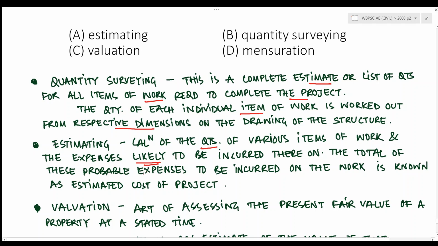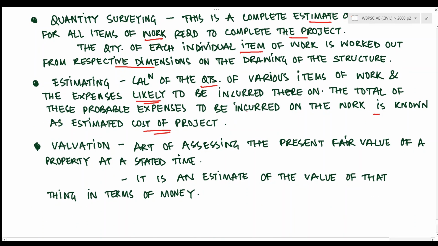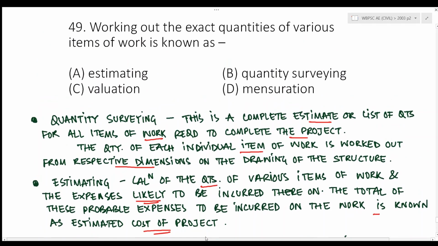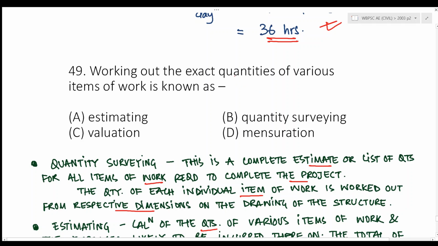The total of these probable expenses to be incurred on the work is known as the estimated cost of project. Also, valuation. What is valuation? It is the art of assessing the present fair value of a property at a stated time. It is an estimate of the value of that thing in terms of money, right? So the best answer for this particular question should be: working out exact quantities of various items of work is known as quantity surveying.